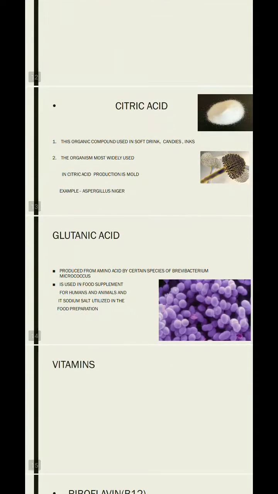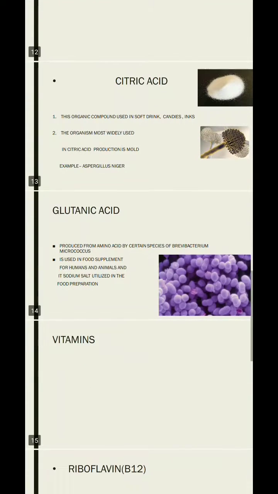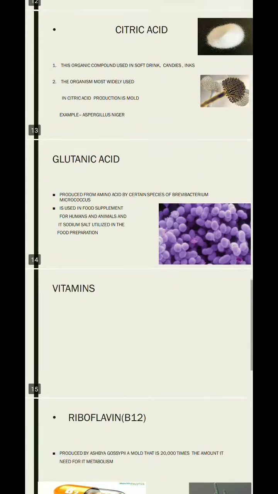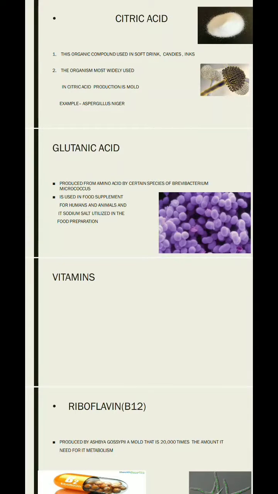Now let us discuss regarding the production of glutamic acid. Glutamic acid is produced from amino acids by certain species of Brevibacterium micrococcus. The glutamic acid produced is used in food supplement for humans and animals. Its sodium salt is used in food preparation.